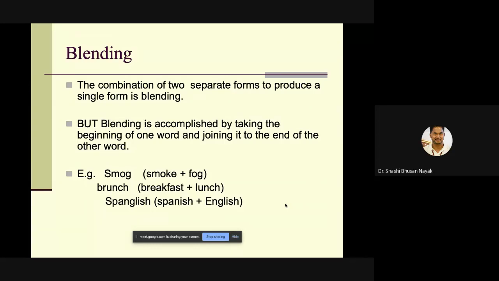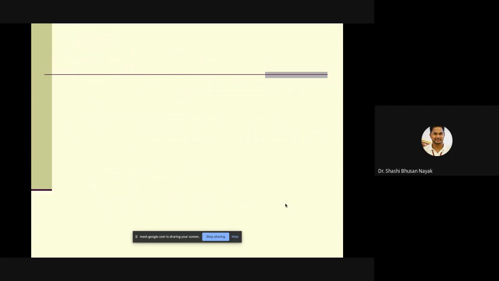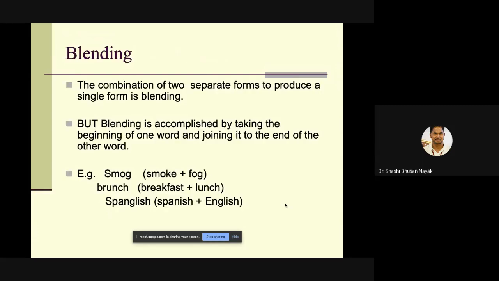Then brunch, breakfast plus lunch. Then Spanglish, Spanish plus English. And in India, people call it Hinglish, Hindi plus English. Okay. In the context of blending, I want to tell you, in your book, in your study material, blends can be classified into three types.